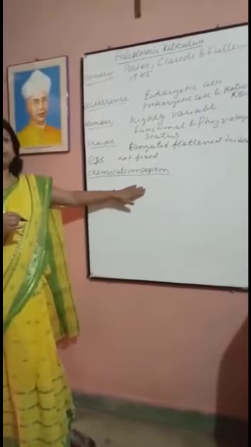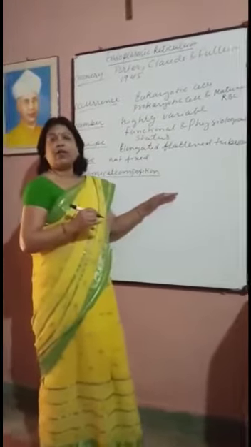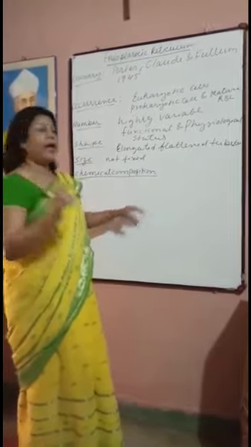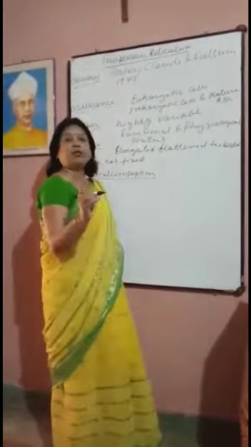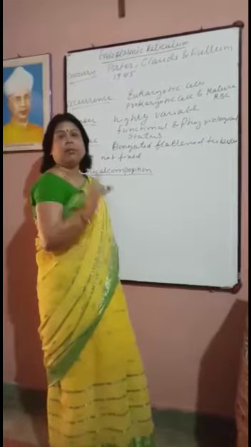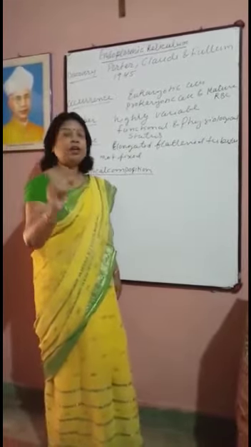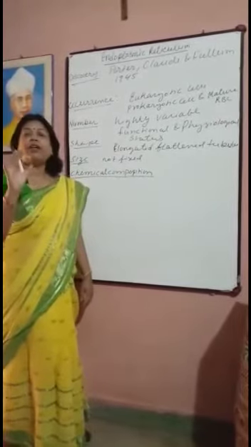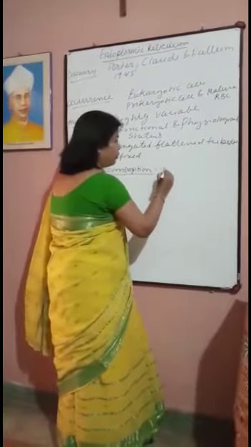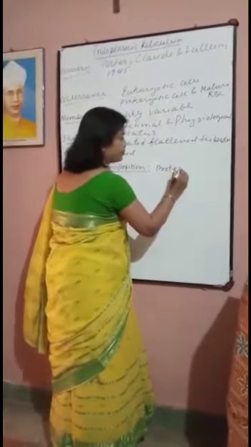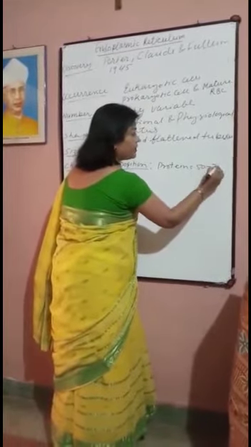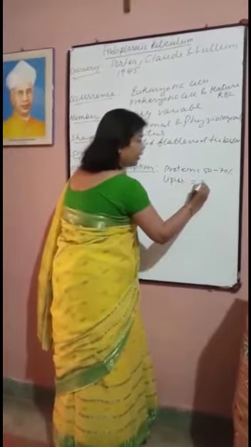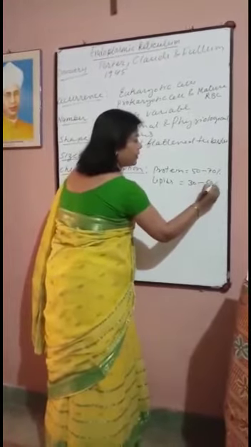Chemical composition. Endoplasmic reticulum is a membrane-bound cell organelle, and the membrane of the endoplasmic reticulum is similar to the plasma membrane. Plasma membrane is made up of lipid and protein, and endoplasmic reticulum is also made up of lipid and protein. The percentage of protein is 50 to 70% and lipid is 30 to 50%.